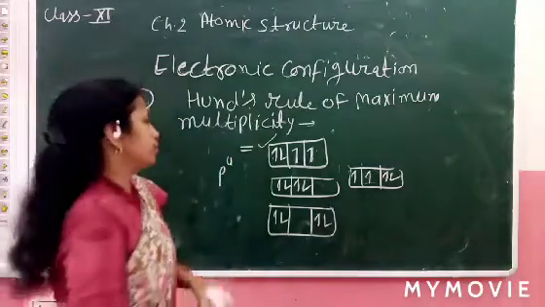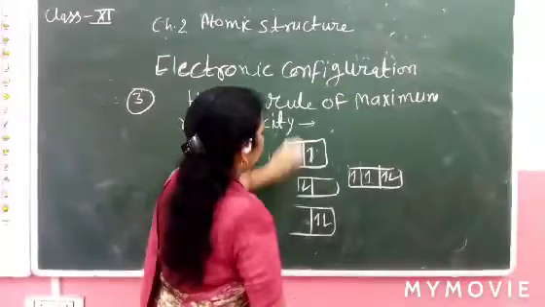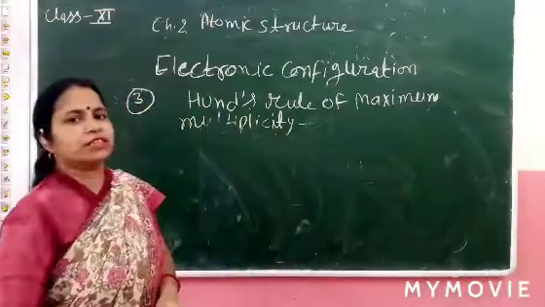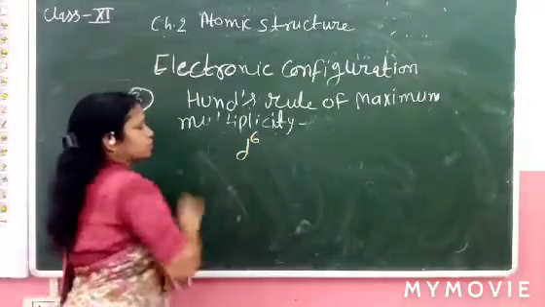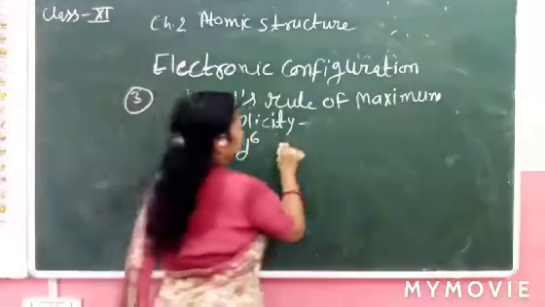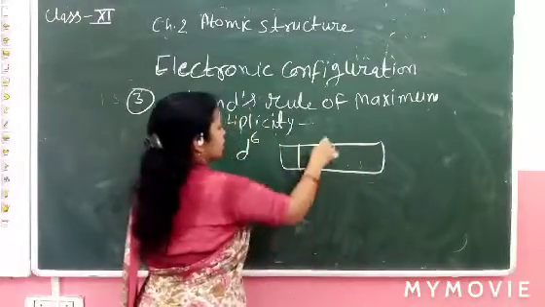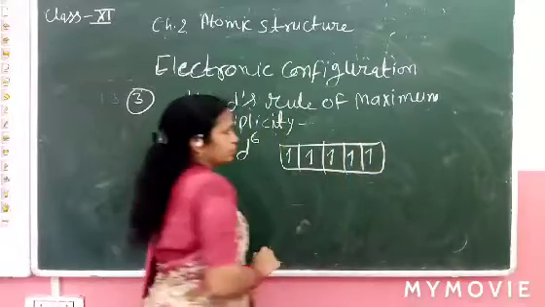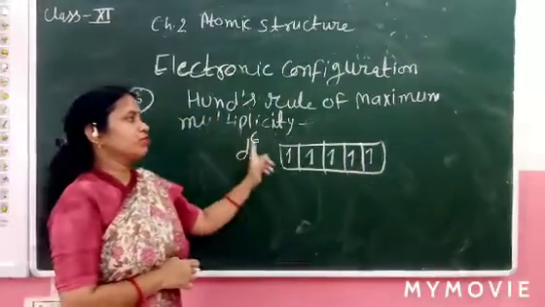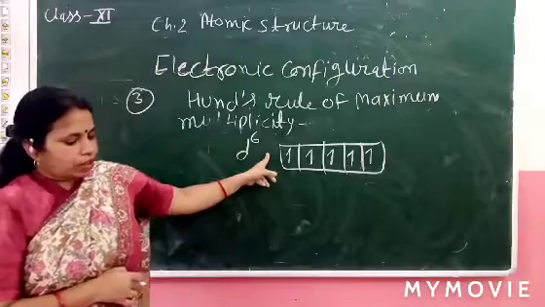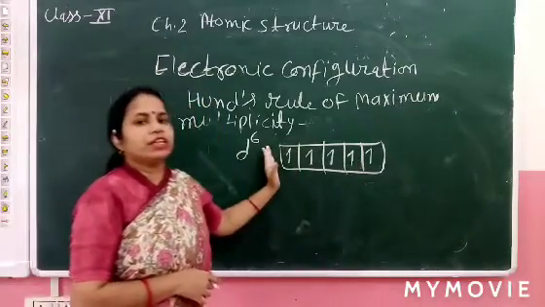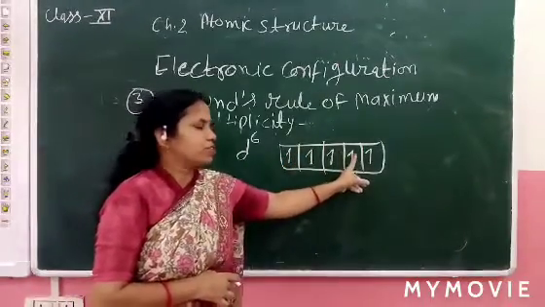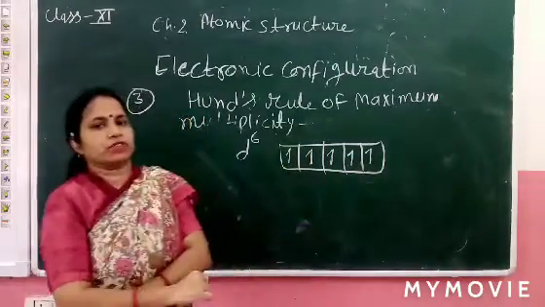Now another example, filling the electrons in d orbital. Example is d6. How to fill? Again, make the subshells. How many subshells? 1, 2, 3, 4, 5. So what is the rule? According to this rule, electron pairing does not take place until all same energy subshells are filled by a single electron.